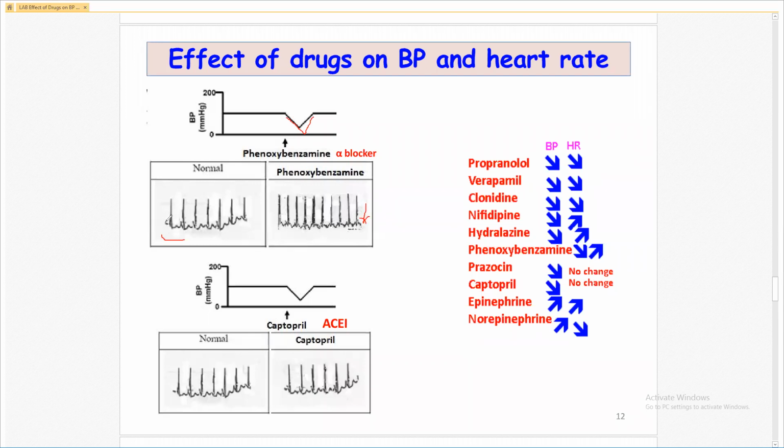In normal heart rate, see, this is the normal gap between two slopes, and in phenoxybenzamine, the gap between two slopes is decreased. It means that there is increase in heart rate.